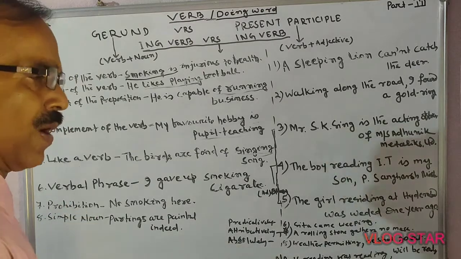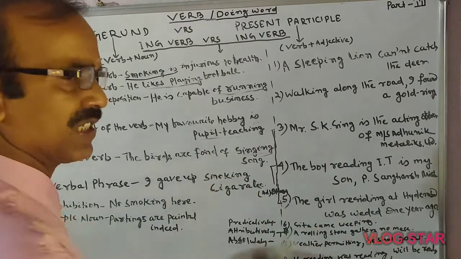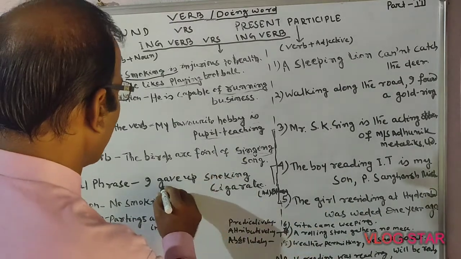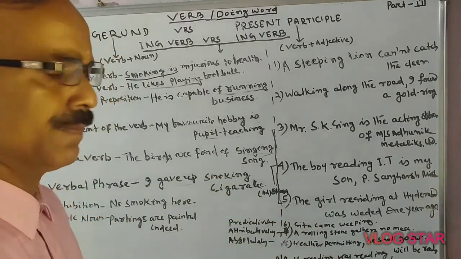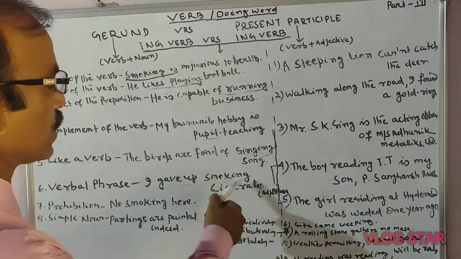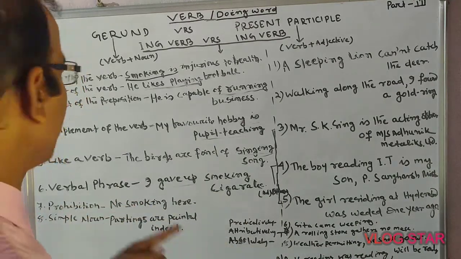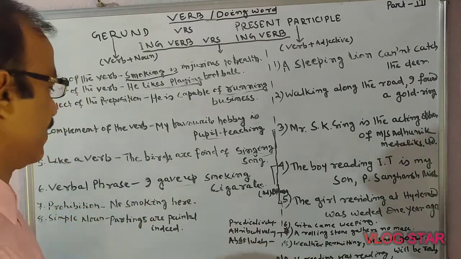One sentence: I gave up smoking cigarettes. The meaning of gave up is leave. I gave up smoking cigarettes. It has been recognized as a verbal phrase.